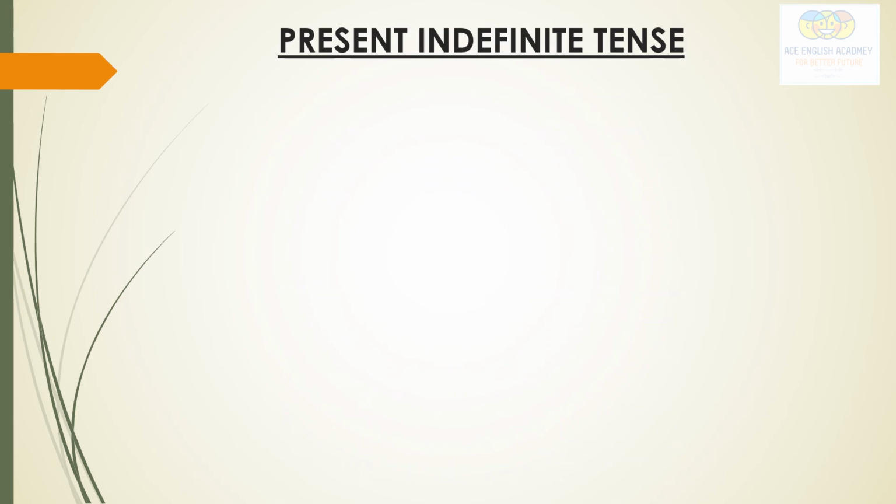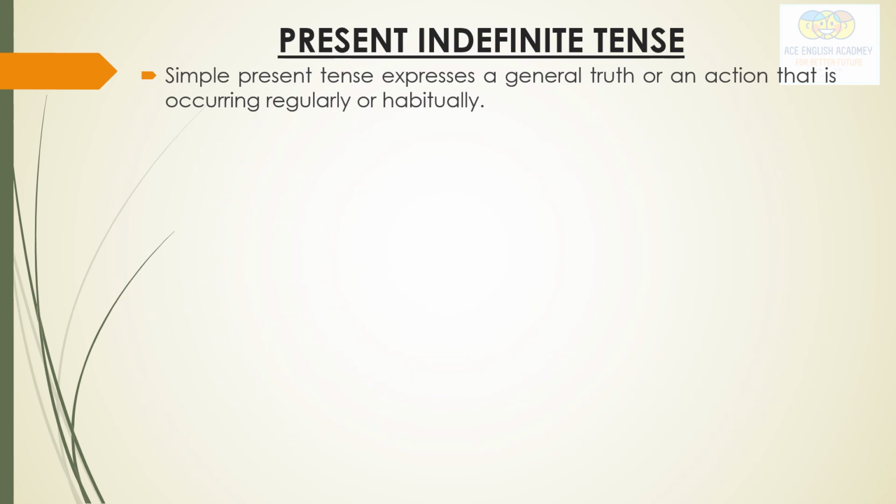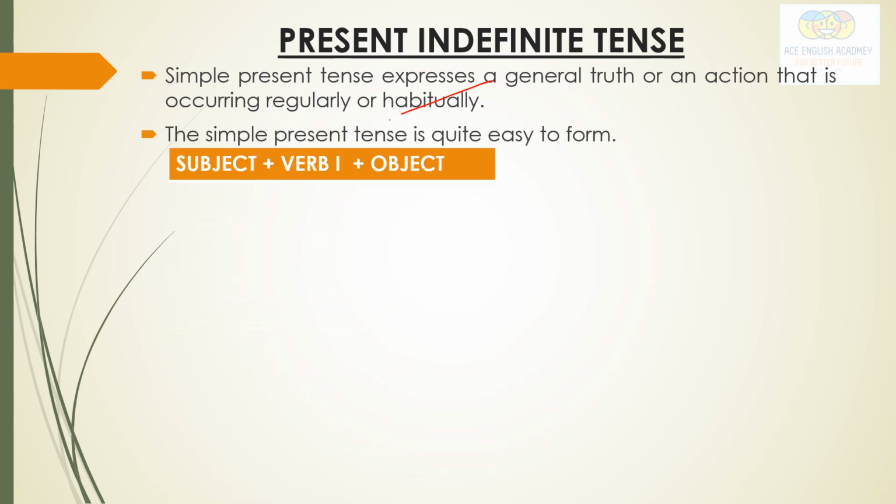See here, present indefinite tense. Simple present tense expresses a general truth or an action that is occurring regularly or habitually. So here I'm going to explain to you. See here how we form simple indefinite tense with the help of subject, verb, which form?